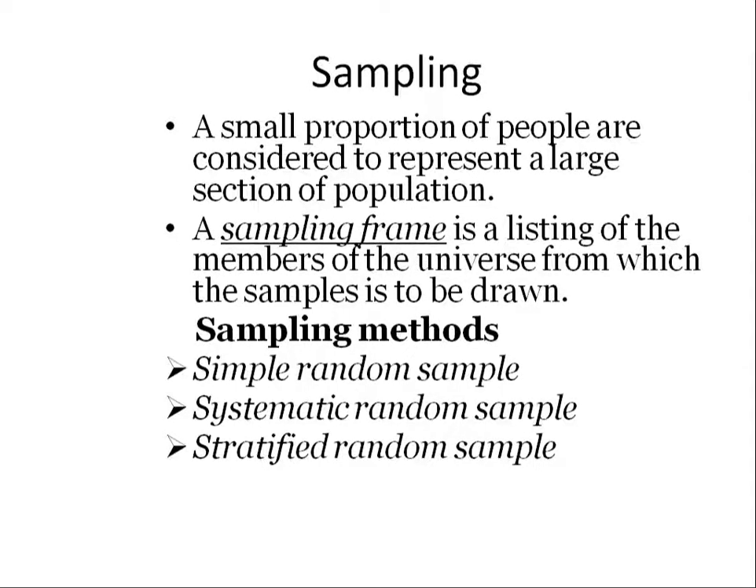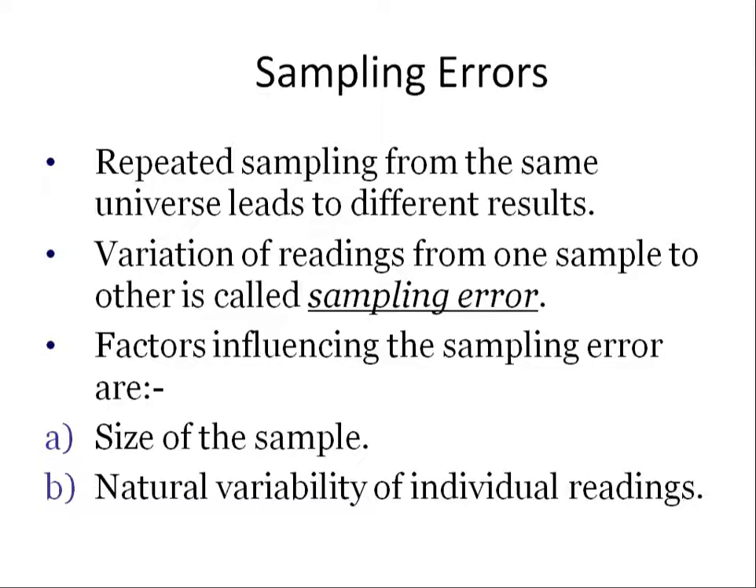So we have discussed sampling. Yes, we are seeing just a definition. Sampling is nothing but a small proportion of people being considered to represent a large section of the population. We call it a sample. A sampling frame is a listing of the members of the universe from which the sample is to be drawn. Various sampling methods are simple random sample, systematic random sample, and stratified random sample. Again, errors in sampling: repeated sampling from the same universe leads to different results.